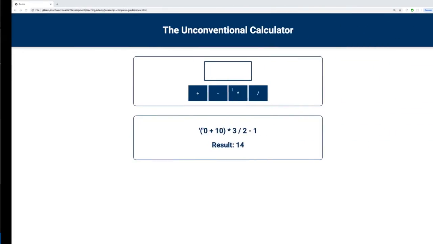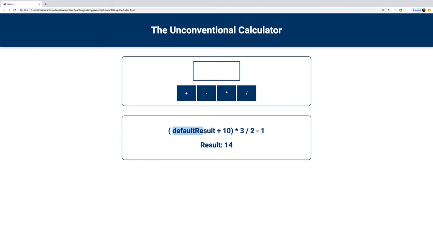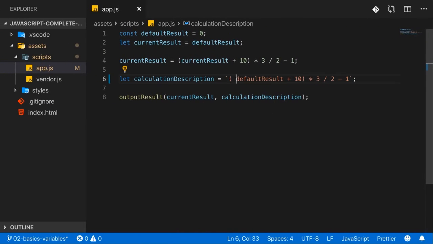Therefore, if I save this, unsurprisingly, here I say default result instead of the value which is actually stored in that default result constant. But now backticks give you access to a special syntax. You can now use a $ sign in here and then an opening and closing curly brace. And now you can put your variable or any expression which yields some result which can be output as text. So you could also have a calculation like 1 + 1 in here. You can put that between your opening and closing curly braces.